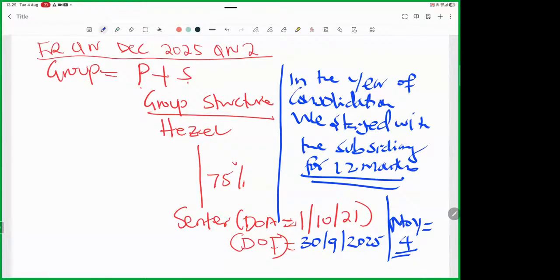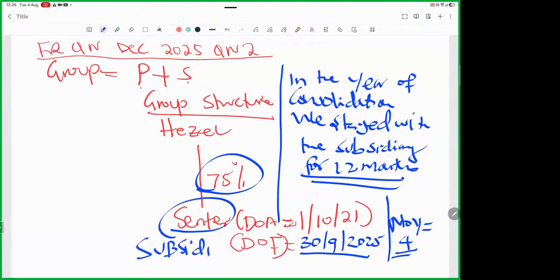Remember, 75% is a huge, significant holding. So it means automatically that Centre is a subsidiary, once this shareholding is more than 50%.